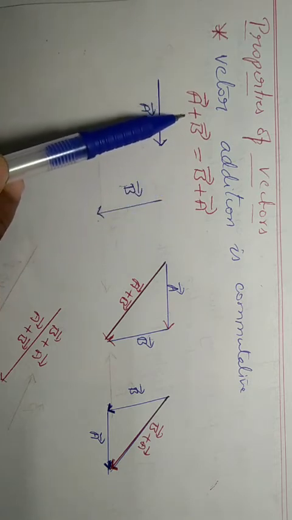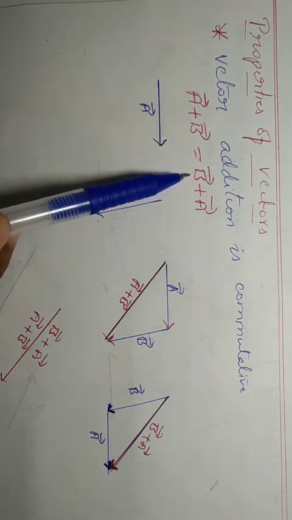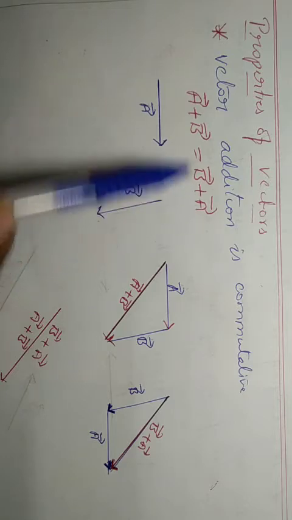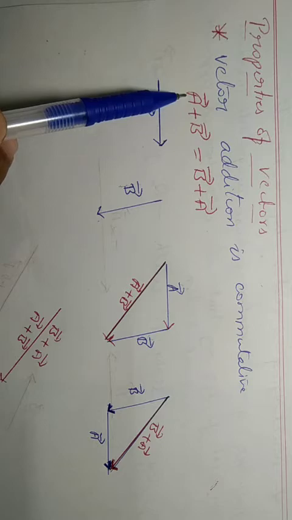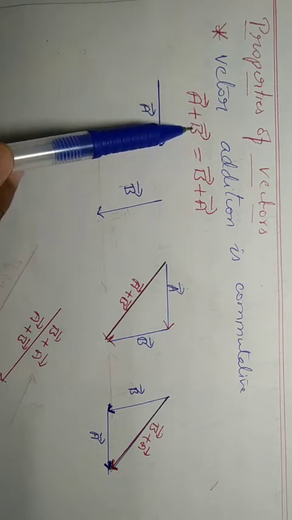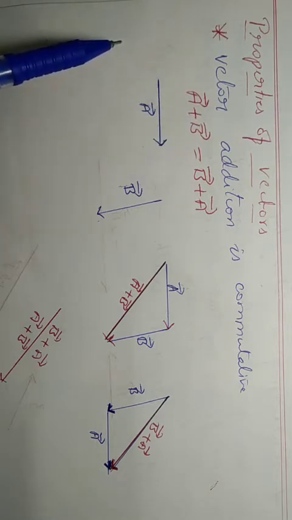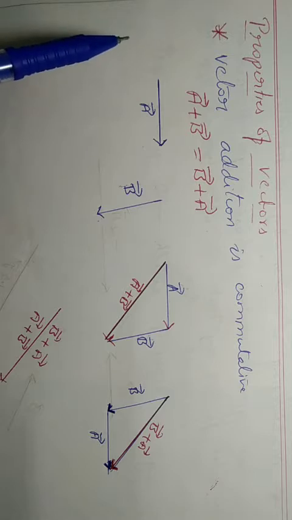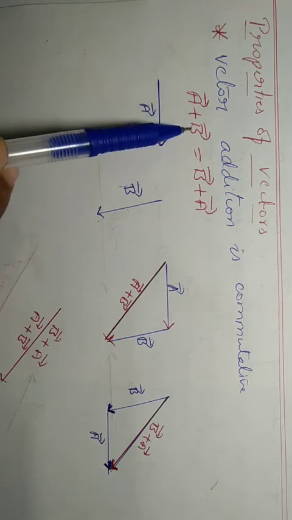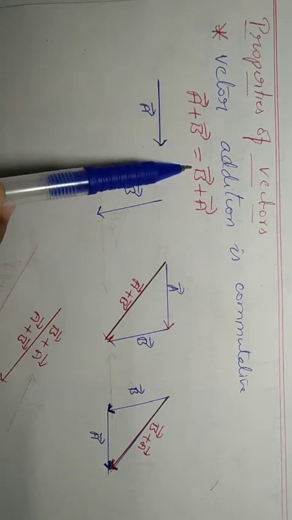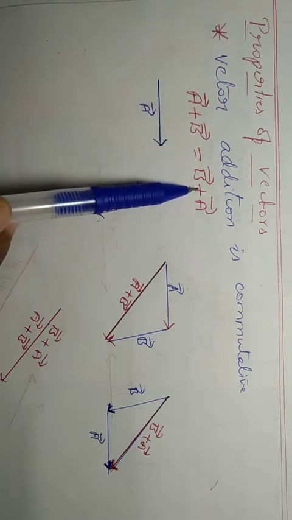Here, vector a plus vector b equal to vector b plus vector a. When you place an arrow mark above a letter, it means it is a vector. In your NCERT textbook, it is given in bold letters. You have to say it as vector. Vector A plus vector B is equal to vector B plus vector A.